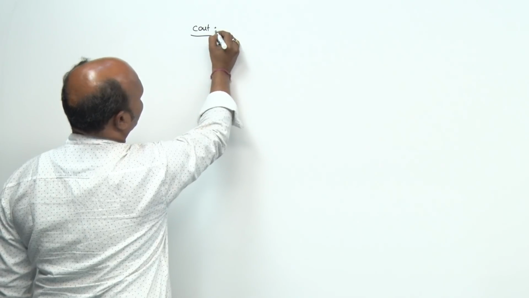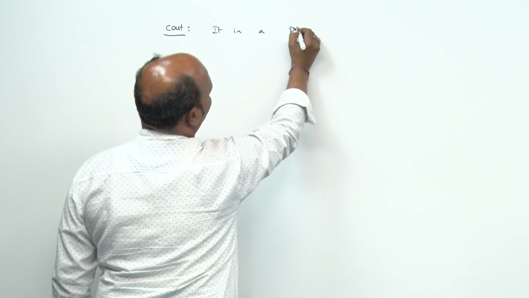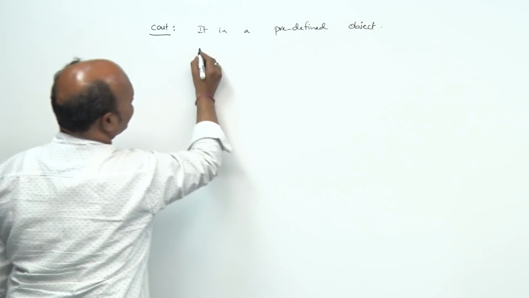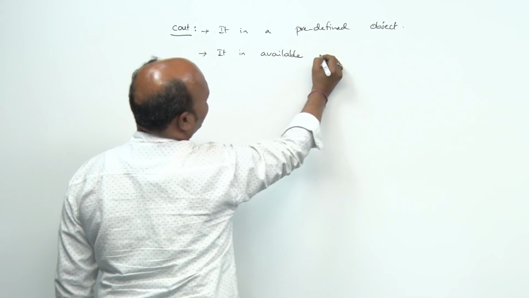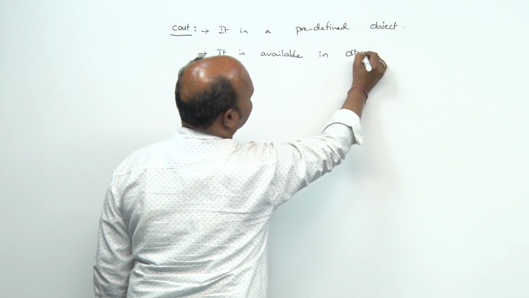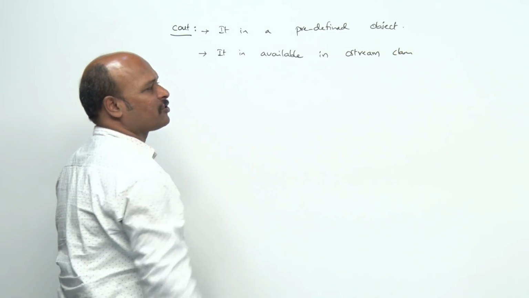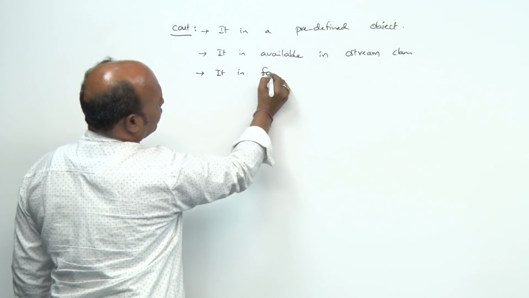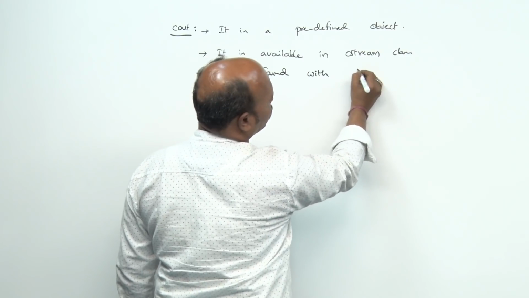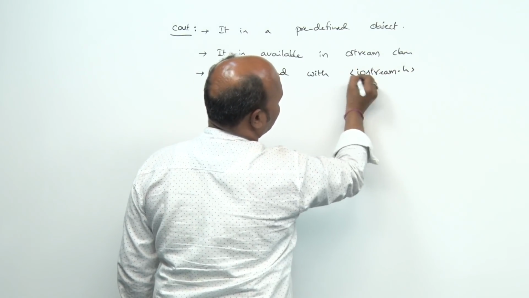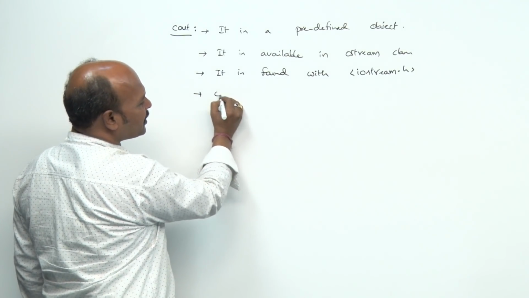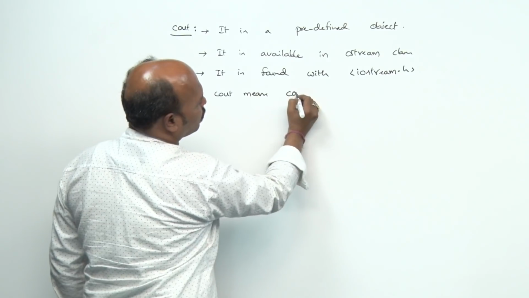First we are going to discuss cout. Here cout is a predefined object. It is available in the ostream class, that means it is an object of the ostream class. It is found with iostream.h, that means it belongs to iostream.h. Cout means console output.